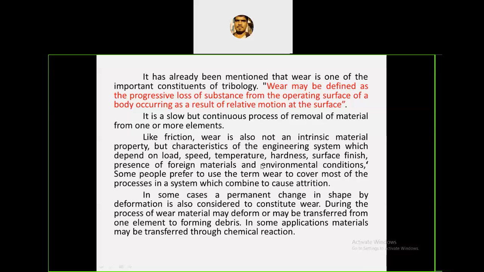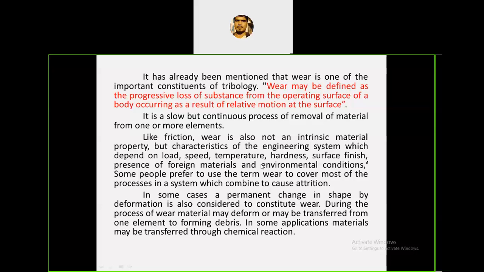Presence of foreign materials means, if the lubricant has contamination or any dust particles, those particles directly affect the wear. If there are more foreign particles, dust particles or contamination in the lubricant, it will wear off the softer material. In the two surfaces, one is hard and the other is soft, so the soft material will start to wear off.